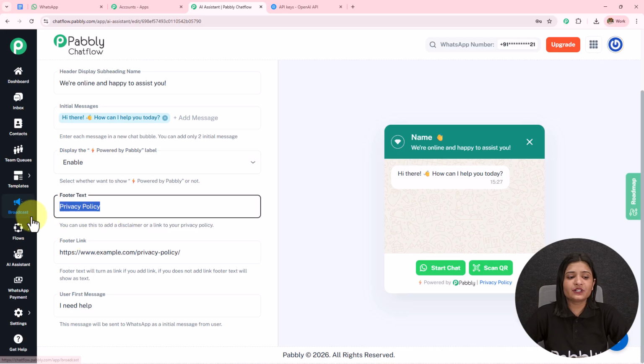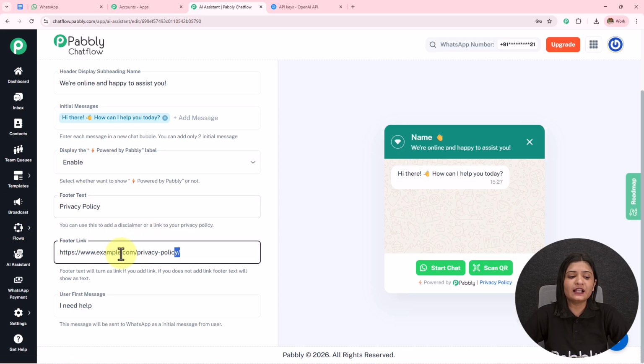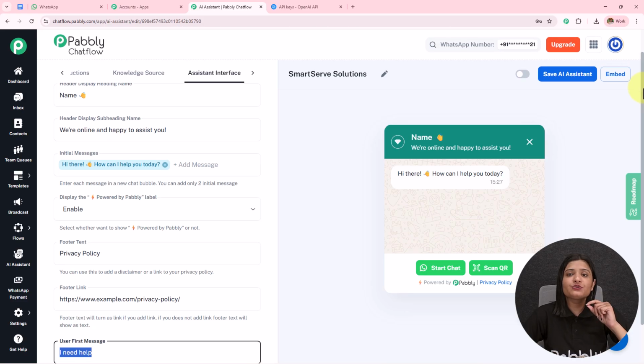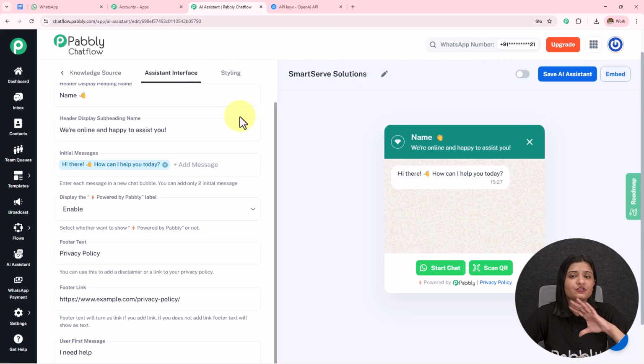Then we have this footer text where I've entered the privacy policy, and in the footer link I've added the link to the privacy policy. Then we have this user first message where I've entered "I need help", but it is not necessary that the query will be resolved only when a user sends "I need help". It is going to reply or resolve the query based on any message.